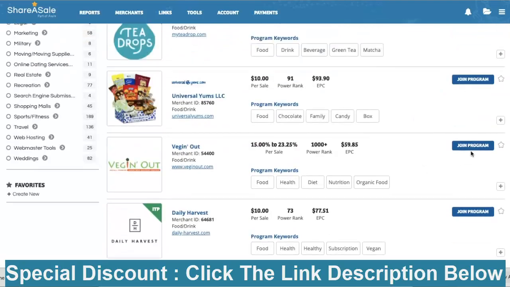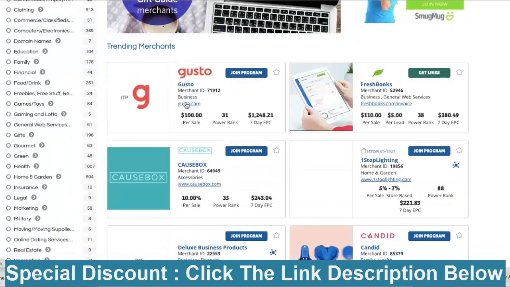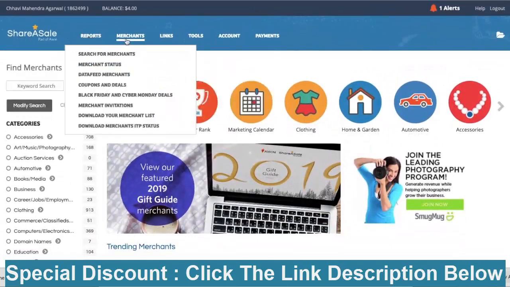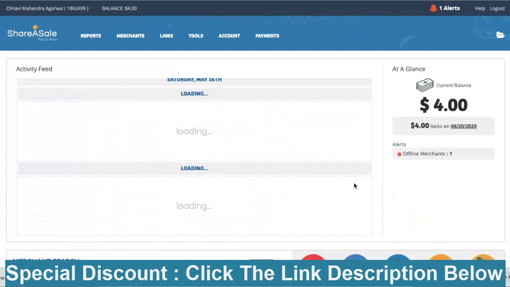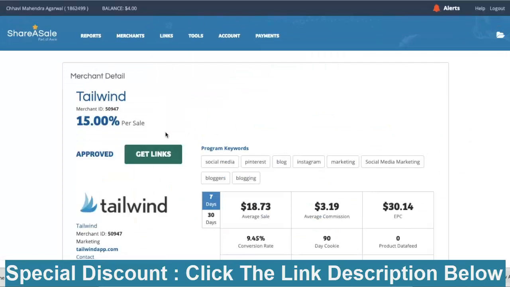What you will need to do is click on join programs, and once you have, it will look something like this. Let me show you one of mine. Just a second. I don't use ShareASale as much because it's not very relevant to my niche, but let's say Tailwind. It is going to look like this.